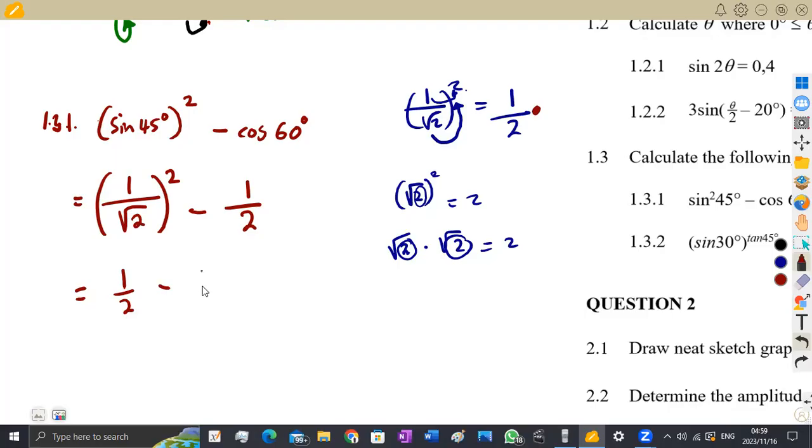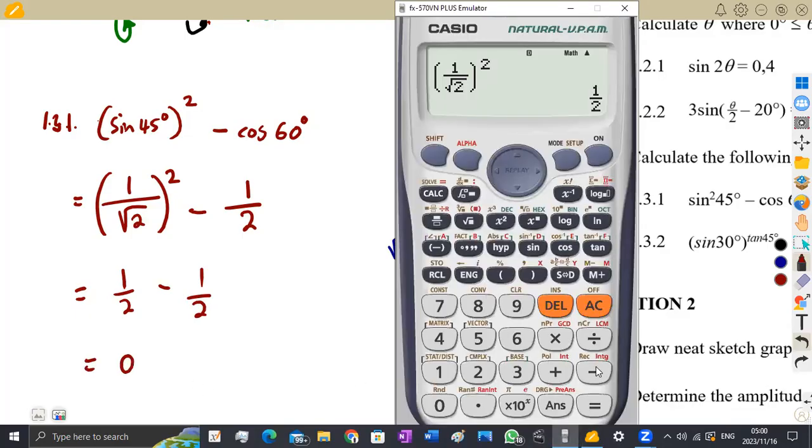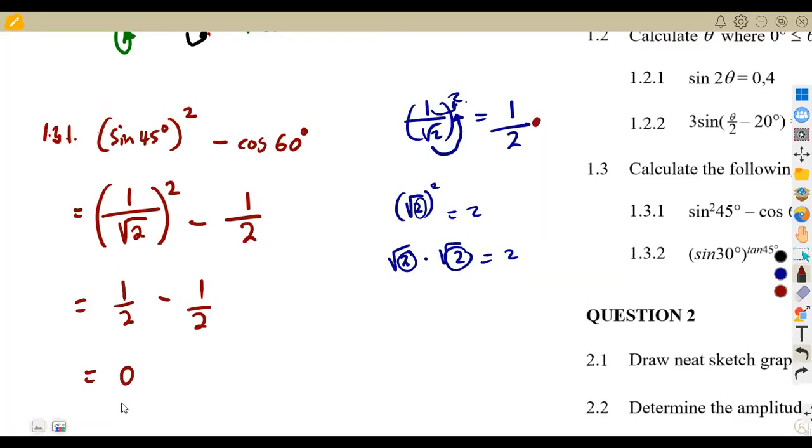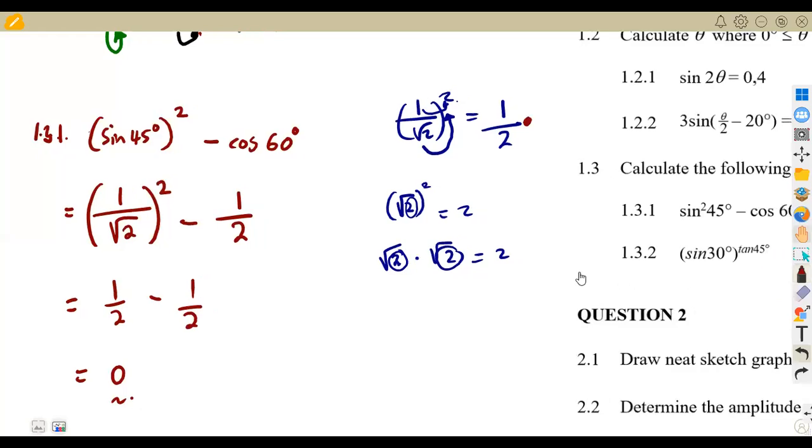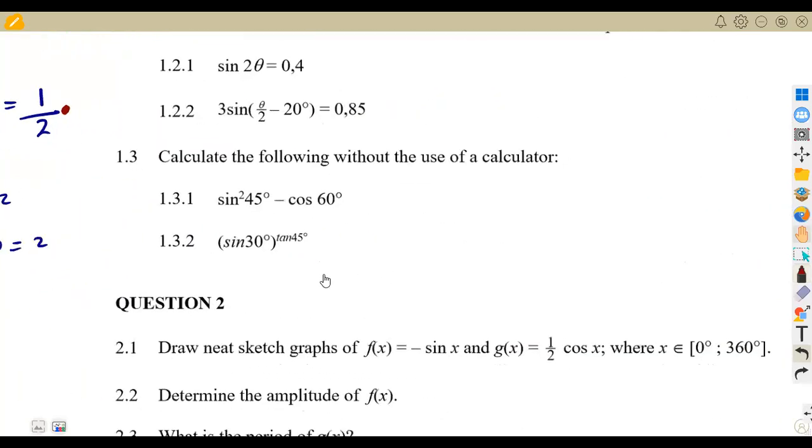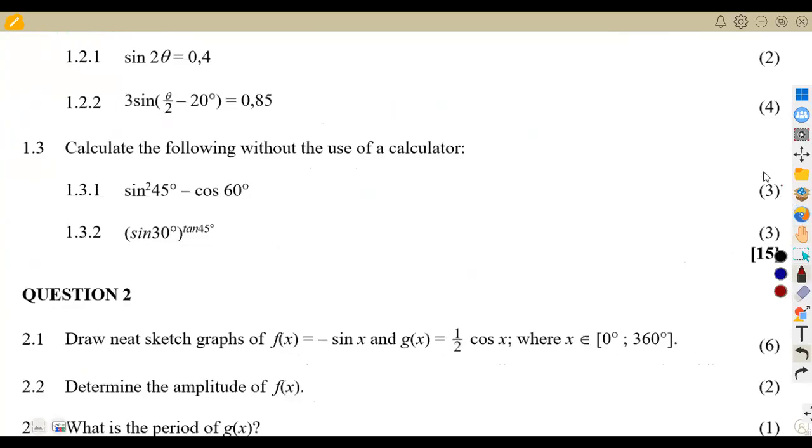Same answer, 1 over 2 like that. So we are going to subtract 1 over 2 minus 1 over 2. Guys, if you're subtracting the same numbers, it means you're going to get a 0. Or you can just use a calculator, 1 over 2 minus 1 over 2, which is going to give us a 0. So that is how we could have simplified our question on 1.31. And that is 3 marks for that, which is actually fine.